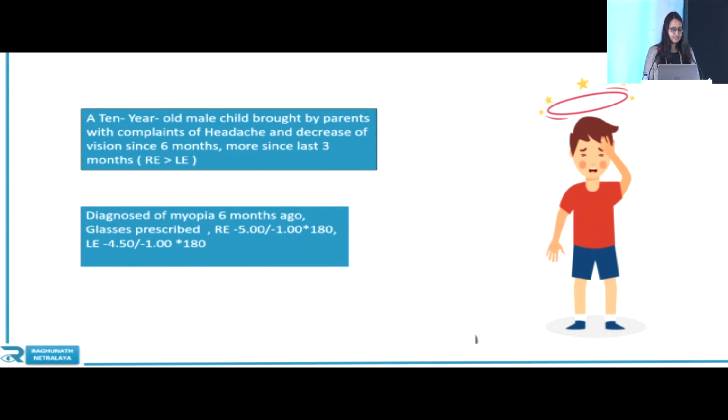Good evening, everyone. Today I'll be presenting a case on neuro-ophthalmology. A 10-year-old male child brought by parents with complaint of headache and decrease in vision since last 6 months, more since last 3 months, right eye more than left eye. They consulted locally, and the child was diagnosed with myopia and prescribed glasses, around -5 sphere in the right eye and -4.5 sphere in the left eye. Still, the headache was not getting resolved, so he consulted elsewhere.